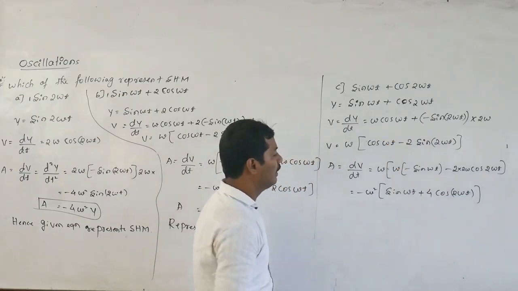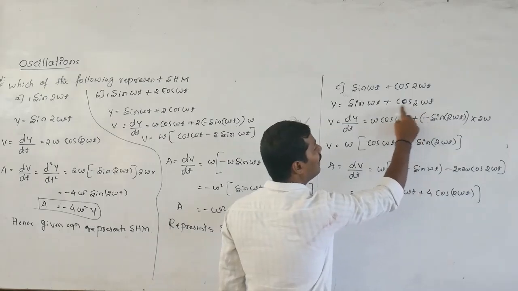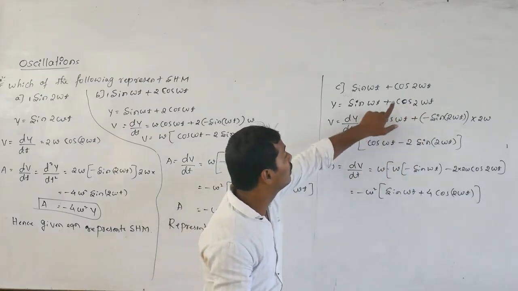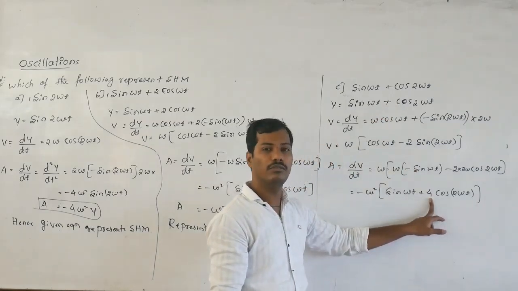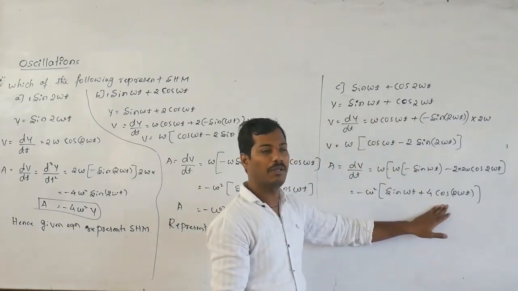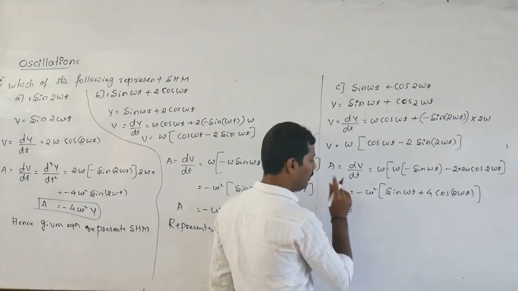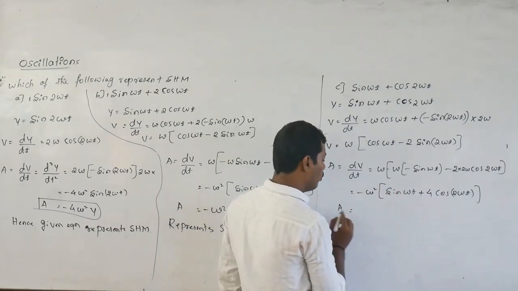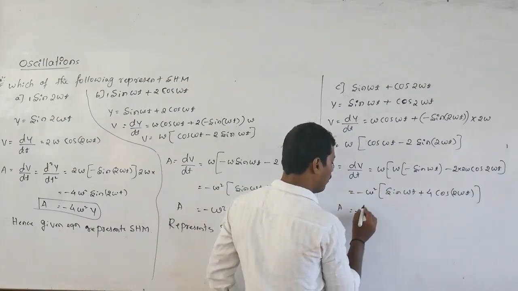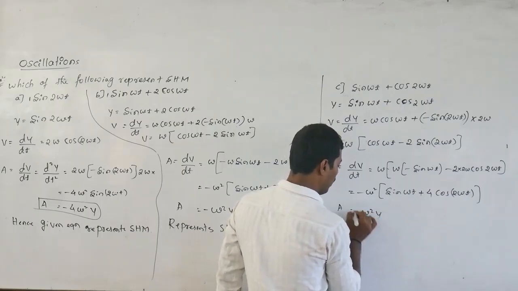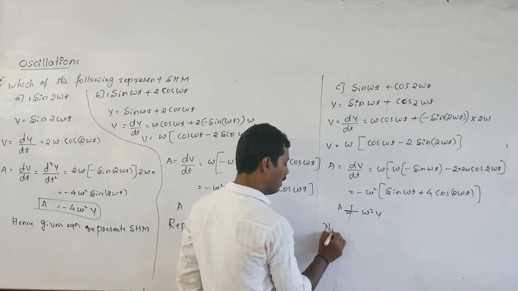What happened? Is this equation the displacement of the particle? It is not, because here there is no 4, but it contains the 4. This is not displacement. So this equation is not a simple harmonic motion. This equation is not the simple harmonic motion, it does not represent it.